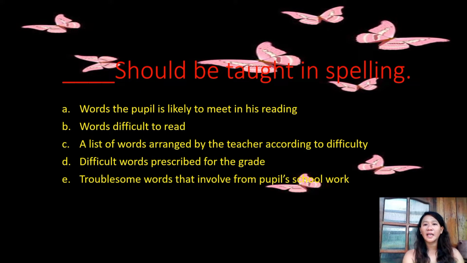Blank should be taught in spelling. A. Words the pupil is likely to meet in his reading. B. Words difficult to read. C. A list of words arranged by the teachers according to difficulty. Letter D. Difficult words prescribed for the grade. Letter E. Troublesome words that involve from pupils' schoolwork. The correct answer here is letter E. So, troublesome words that involve from pupils' schoolwork should be taught in spelling.